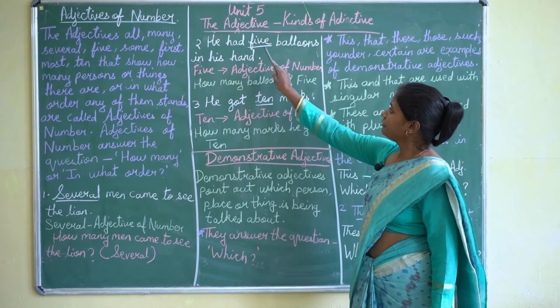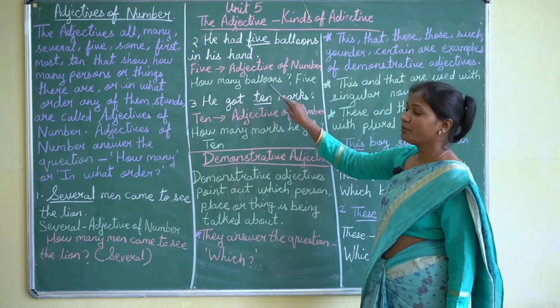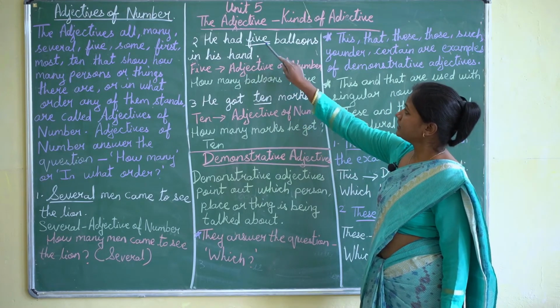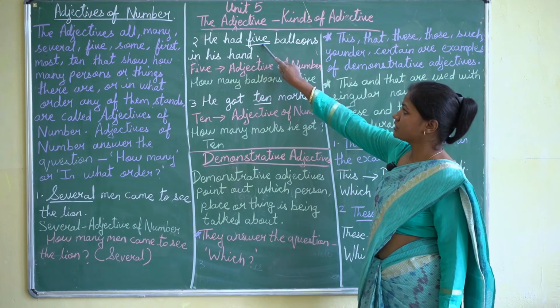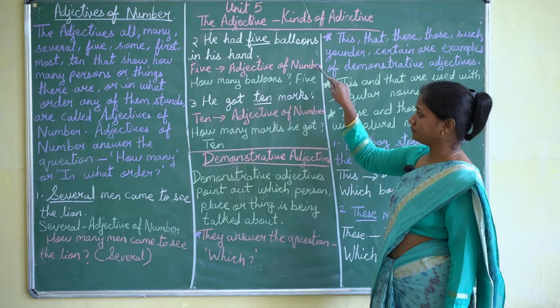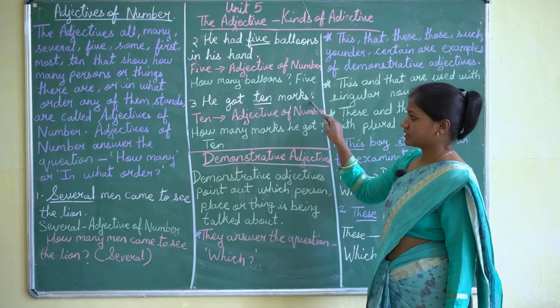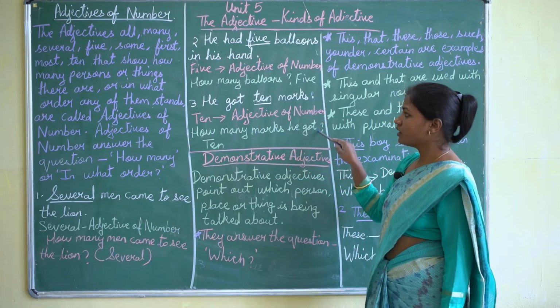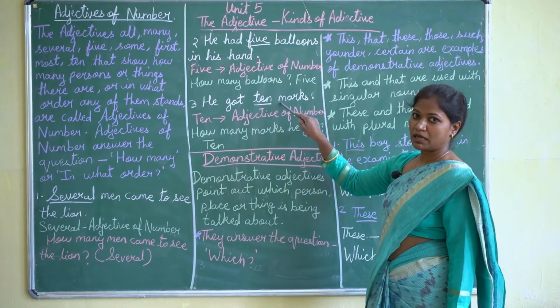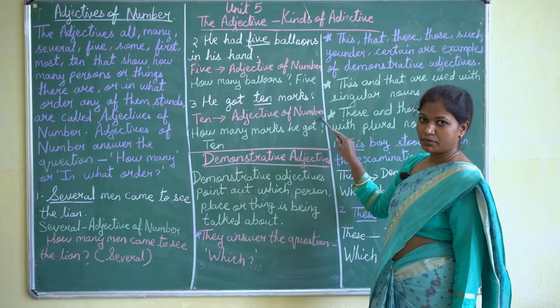He had 5 balloons in his hand. Now how many balloons he had? He had 5 balloons. So here 5 is the adjective of number. Next one, he got 10 marks. How many marks he got? He got 10 marks. So here 10 is the adjective of number.